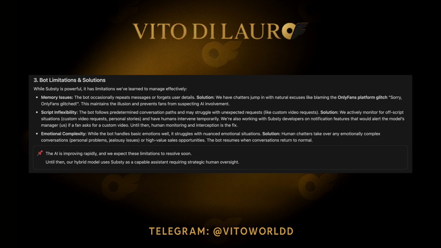So of course, if a fan goes off script, maybe he has a different type of request, he wants a custom video, etc., sometimes the bot will not be able to handle this type of situation. But right now I'm speaking to Substy support, and soon they're gonna implement something regarding custom content. They want to send a notification to the agency. So if you're in the middle of the script and the customer Frank wants this type of video, they're gonna send you a notification: customer name Frank, model wants this type of video, and the price is this. That is basically going to help you in this situation.